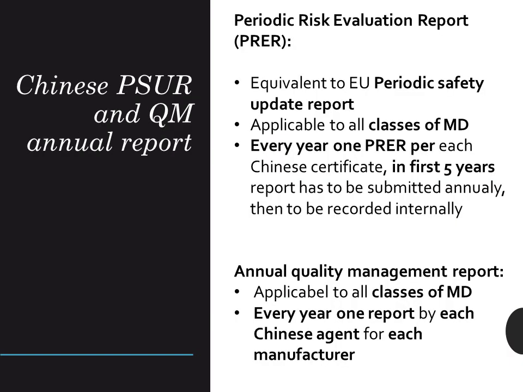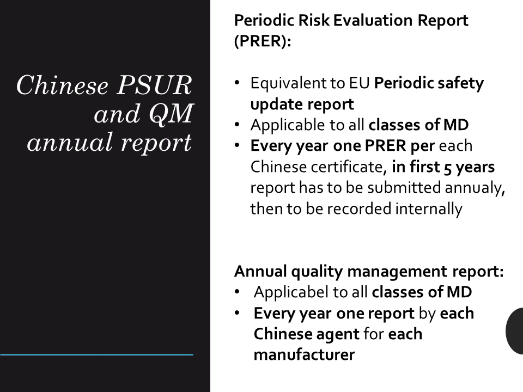In China, there is no certification of quality management system for overseas manufacturers. The Chinese authority tries to follow the European model of post-market surveillance to strengthen the monitoring after product approval. So far there are two post-market reports. The first one issued is the Periodic Risk Evaluation Report, equivalent to the European Periodic Safety Update Report with Chinese requirements. It applies to all classes of medical device or IVD in the first 5 years after approval, and should be submitted annually. Another international model of post-market report is the Annual Quality Management Report.